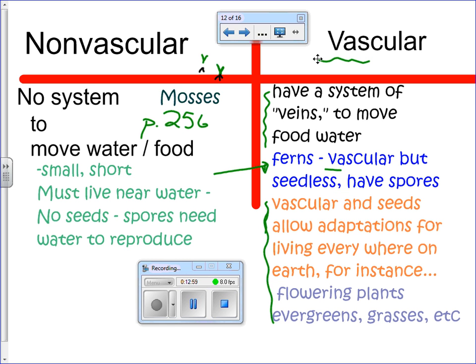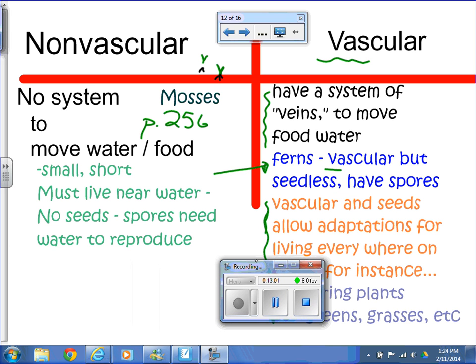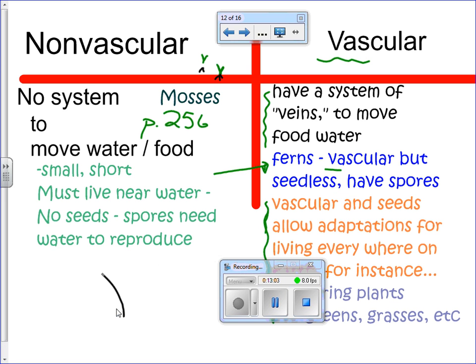Now the ferns are seedless but vascular. And you guys know what ferns look like. They have these kind of waxy, wiry fronds. And I have some real pictures here. But then on the bottom of the leaf, is it? I don't know. So ferns are obviously vascular, but they do not have seeds.